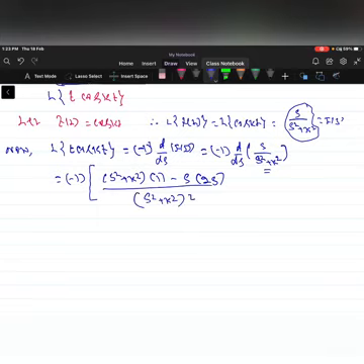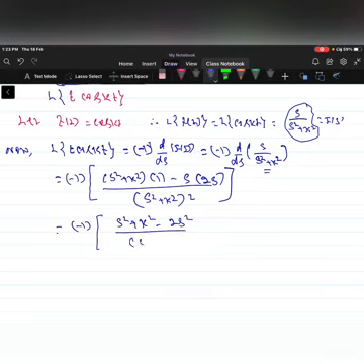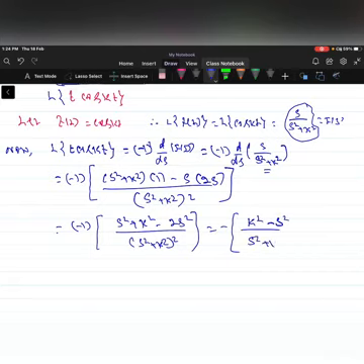So this implies minus 1 into s square plus k square minus 2s square divided by s square plus k square whole square. So this is equal to minus into s square minus 2s square, that is minus s square plus k square, divided by s square plus k square whole square.